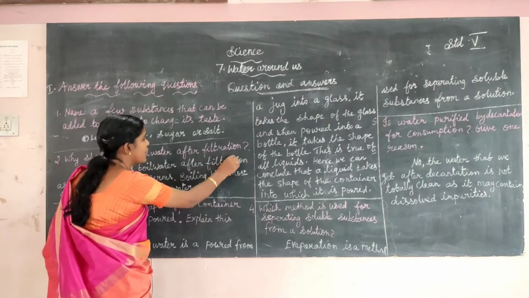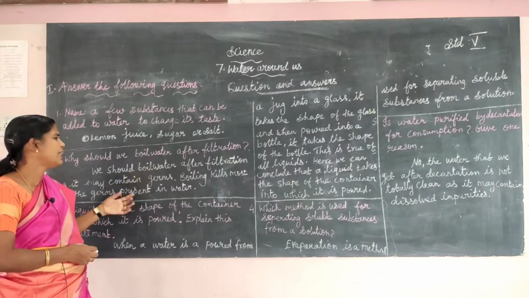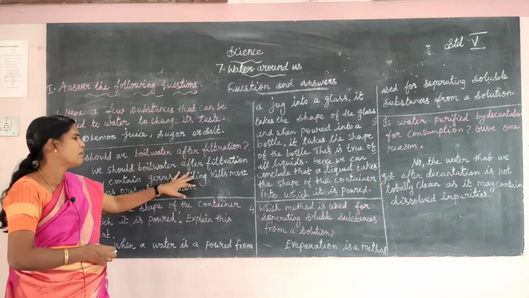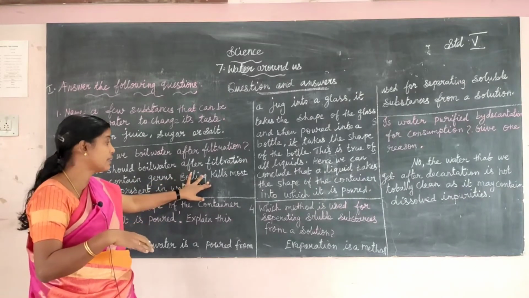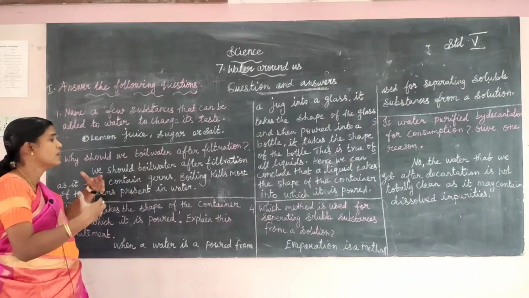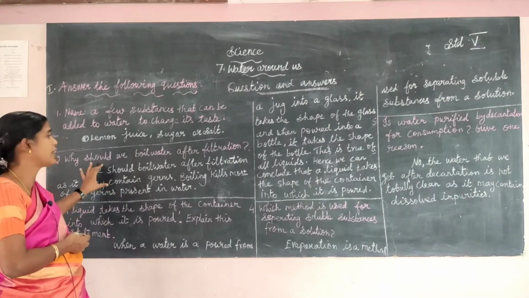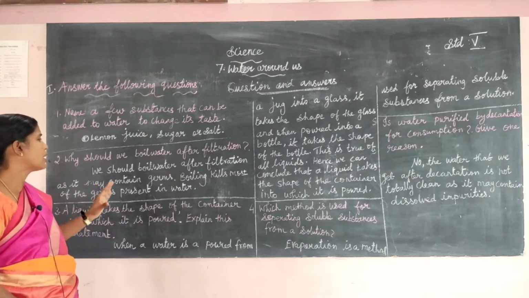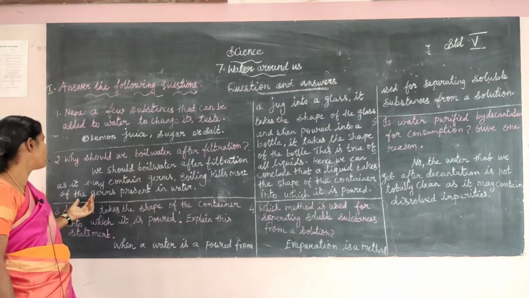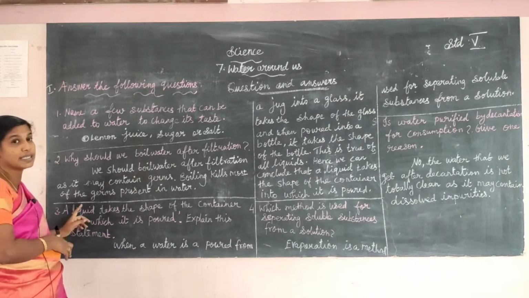Small microorganisms are found in the water, mixed in the water. Boiling kills most of the germs present in water. So they boil the water after filtering it, and then drink it. We should boil water after filtration as it may contain germs. Boiling kills most of the germs present in water. Only boiling kills all the germs.